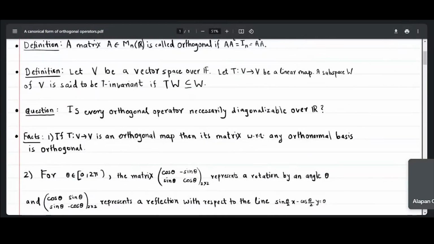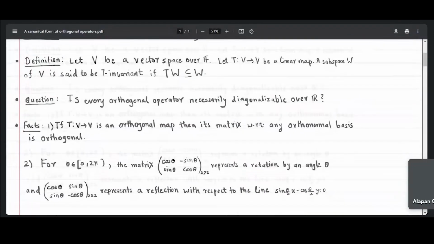Then let us see the third definition. We are starting with a vector space V over a field F, and T is a linear map from V to V. A subspace W of V is said to be T invariant if the image of W under T is a subset of W. Then we will call our subspace W T invariant.